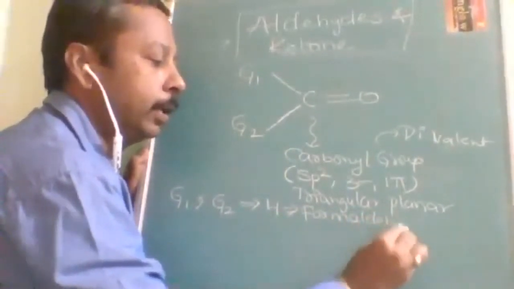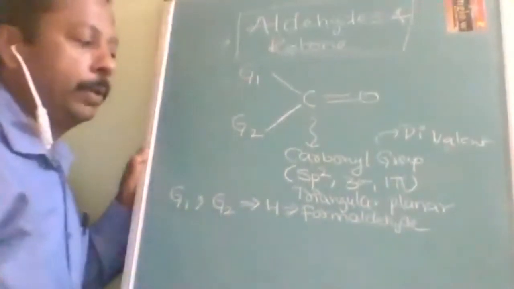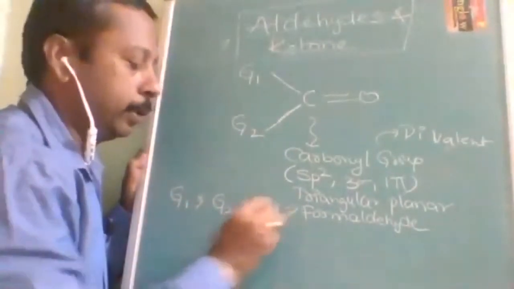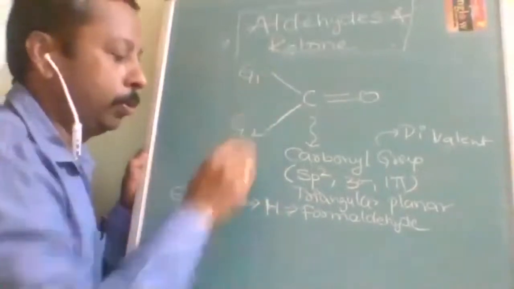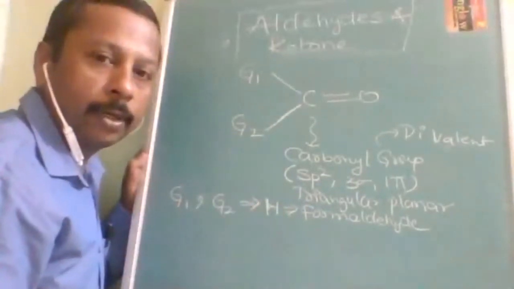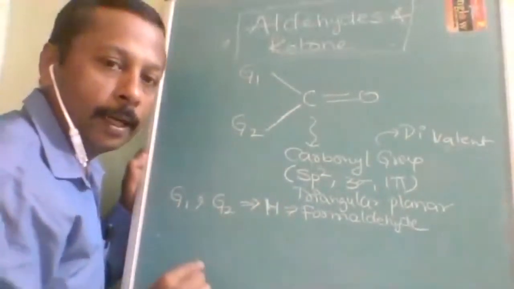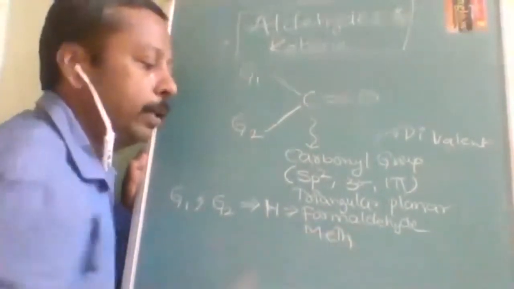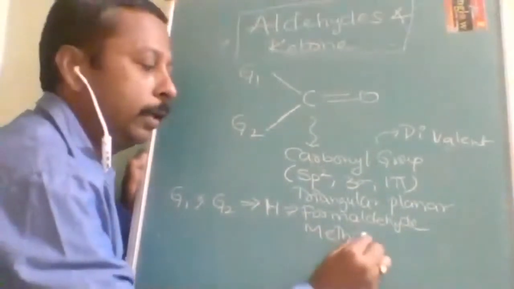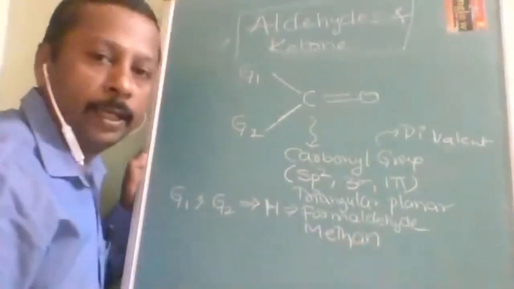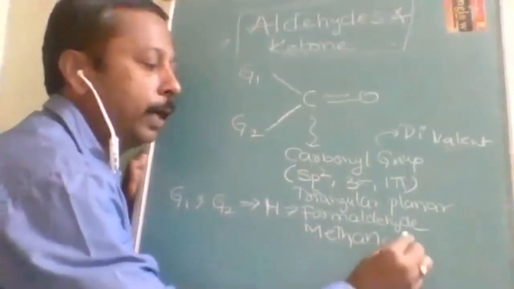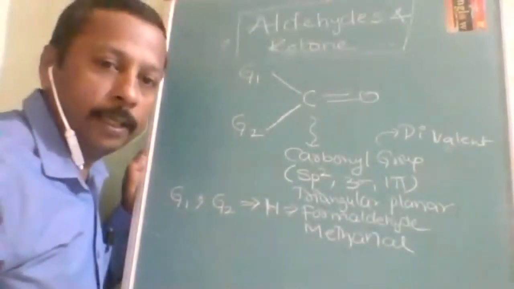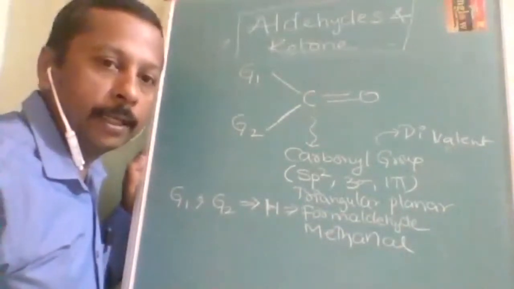The IUPAC name: one carbon is there, so meth; there is no double bond between carbons, so an; and the suffix used for aldehyde is al. So methanal is the IUPAC name and formaldehyde is the commercial name.